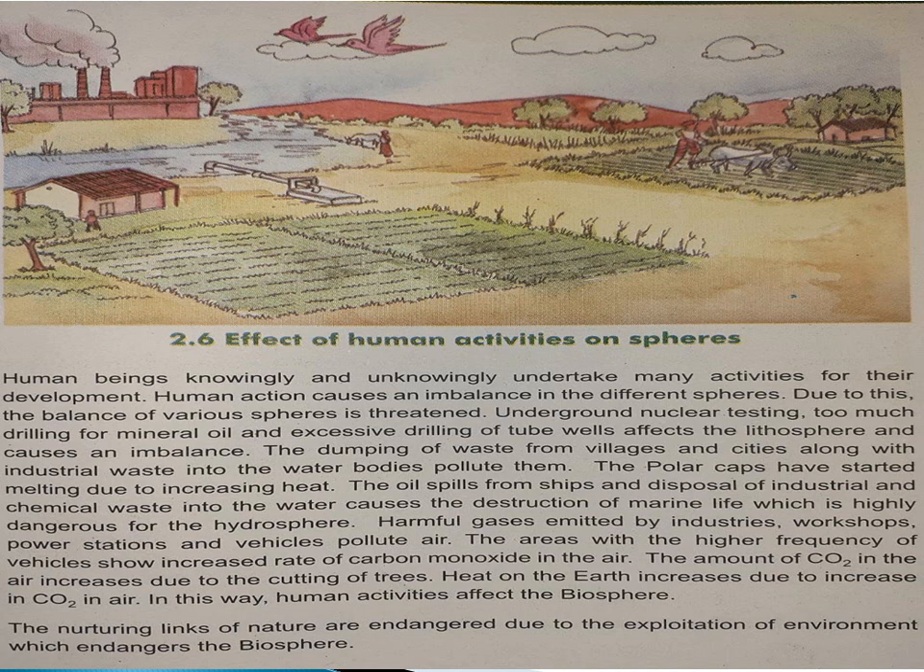Atmosphere also gets polluted due to harmful gases emitted by industries. The areas with a higher frequency of vehicles show an increased rate of carbon monoxide in the air. The amount of CO2, carbon dioxide, in the air increases due to the cutting of trees. Heat on the earth increases due to the increase in carbon dioxide in the air. In this way, human activities affect the biosphere also.